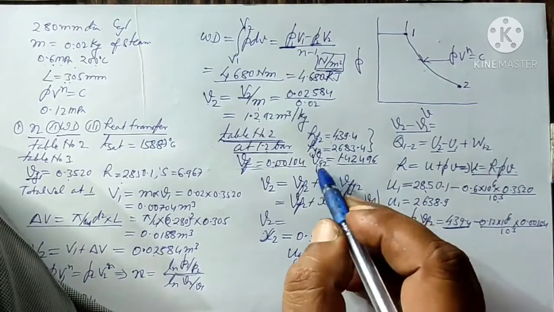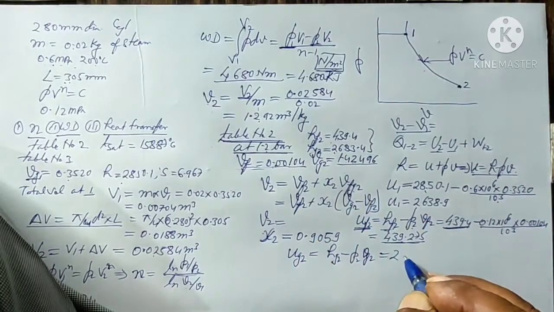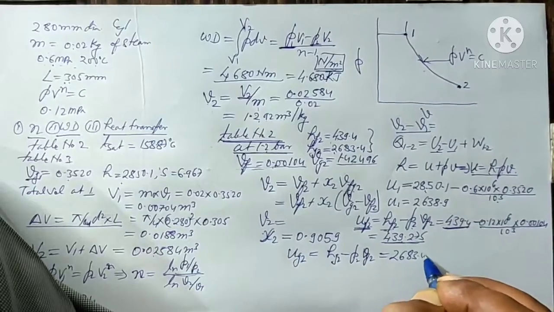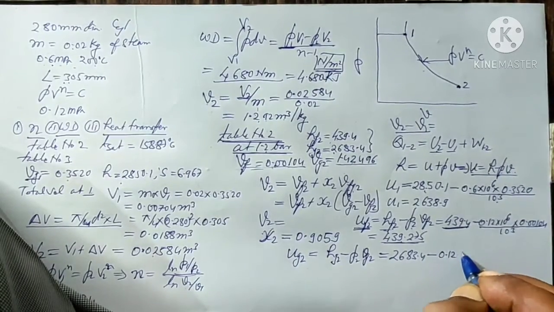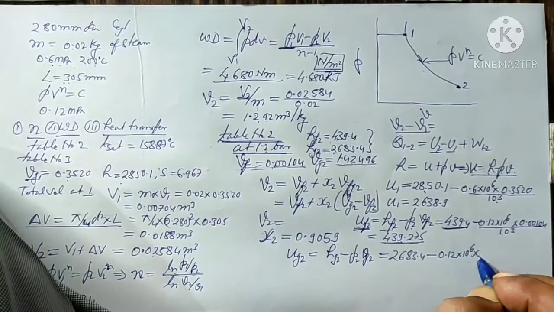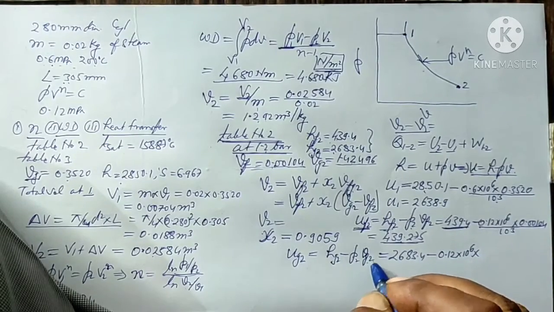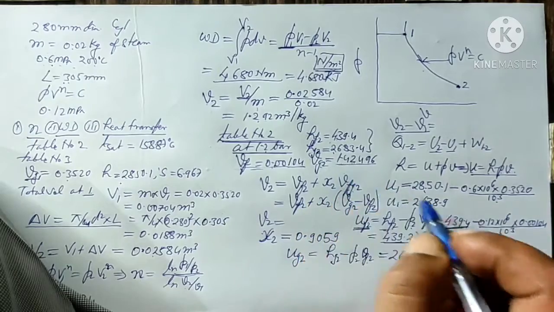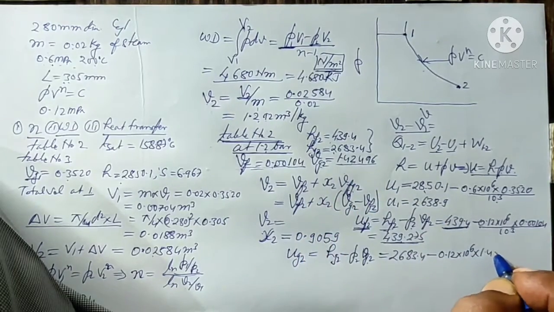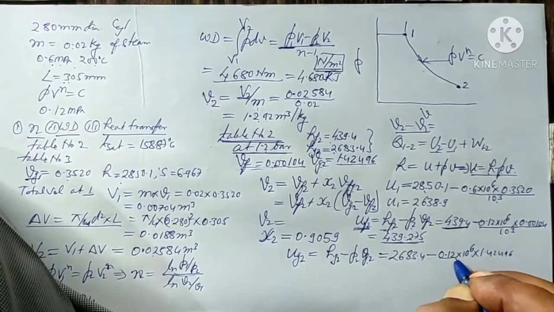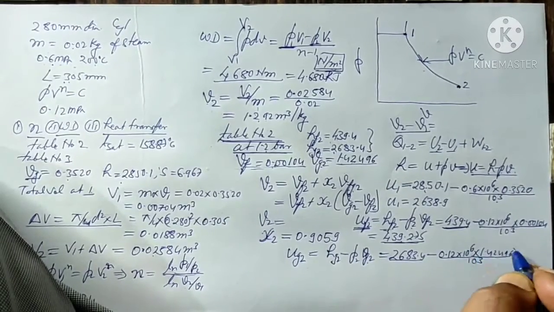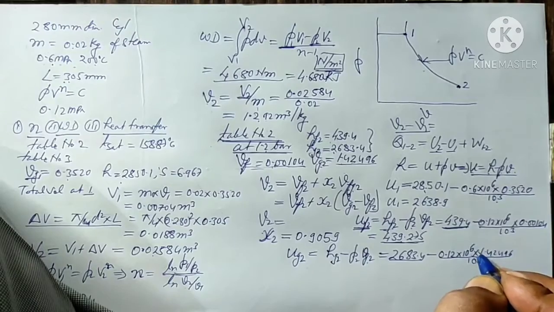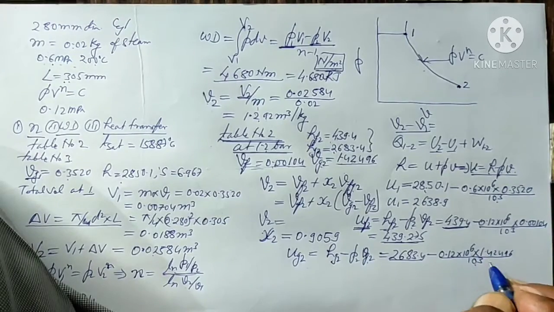Substituting the value, Hg2 we had written down from the steam table 2683.4 minus P2, 0.12 into 10 to the power 6, multiplied by Vg2 which we noted down as 1.42496, and dividing it by 10 to the power 3 because this comes out in joules, so it becomes kilojoules.